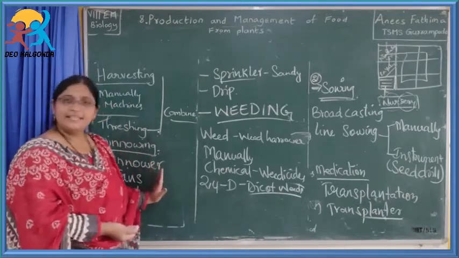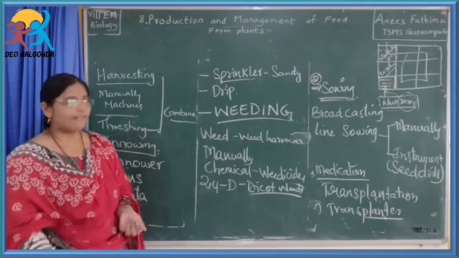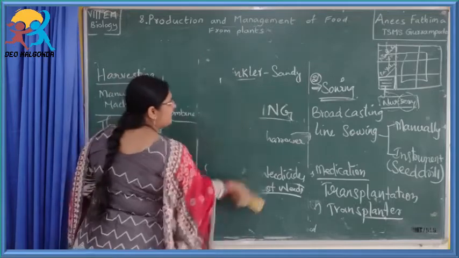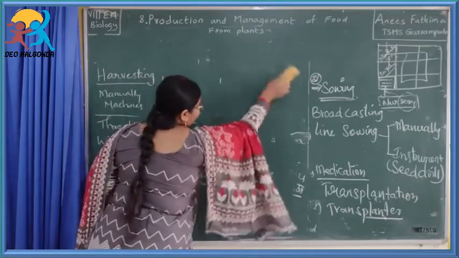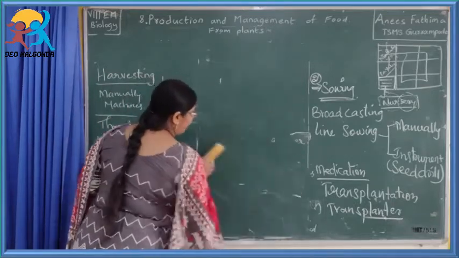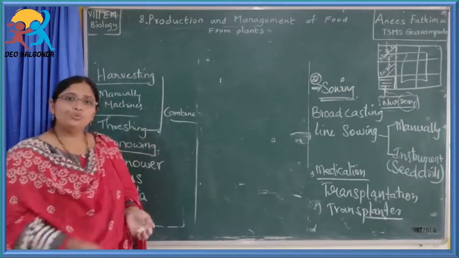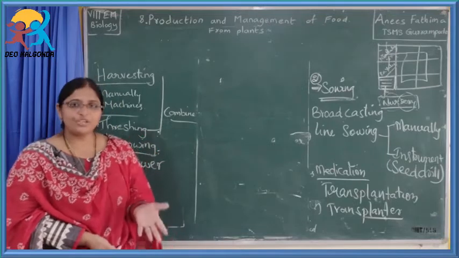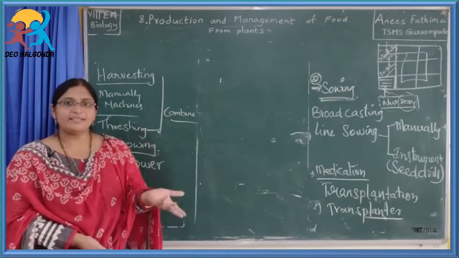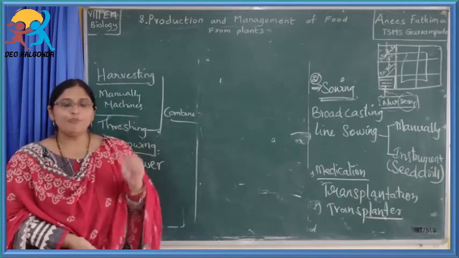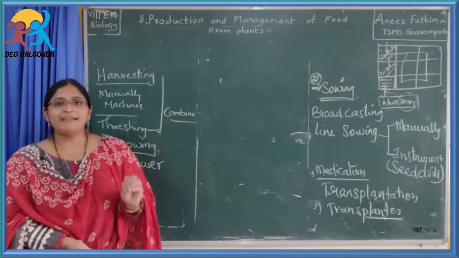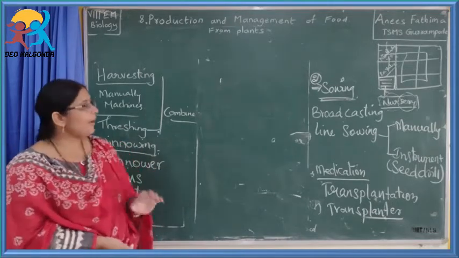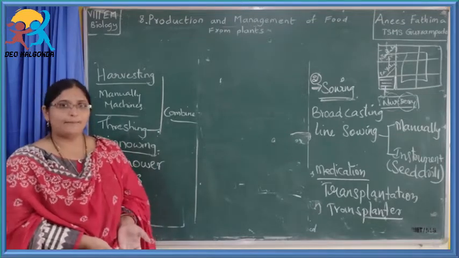Now, the harvesting is done. After completion of harvesting, what do the farmers do? They put whatever product is there in the sunlight for 2 to 3 days. Why do they put it in the sunlight? So that whatever moisture is there will be extracted. Because if moisture is present, it will attract virus, bacteria and fungus which will spoil the grains. To avoid that, drying has to be done.